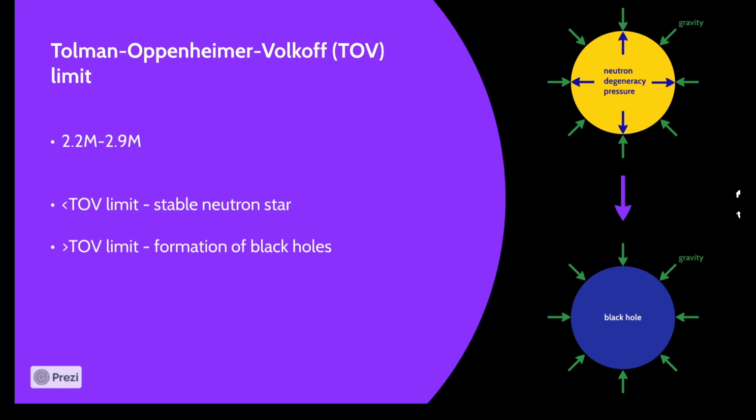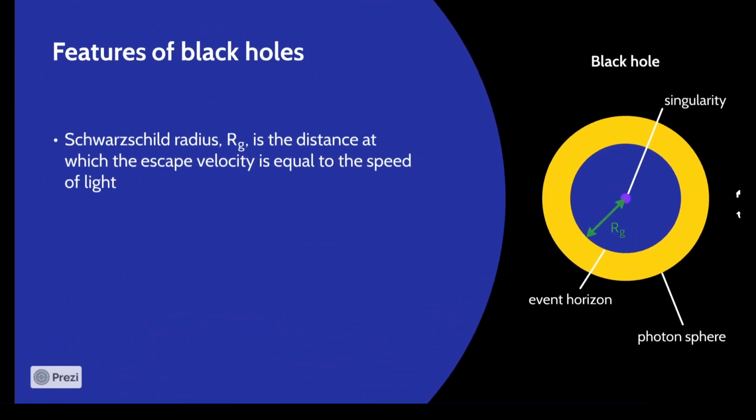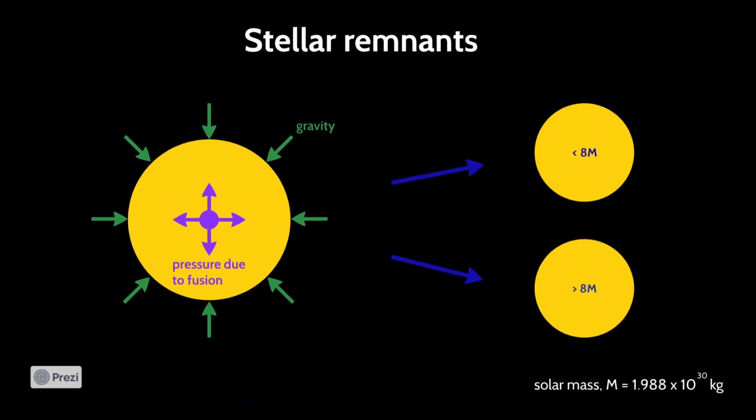A black hole forms when the force of self-gravity is greater than the outwards acting neutron degeneracy pressure, which causes further gravitational collapse. At a certain distance from the singularity of a black hole, the escape velocity of a mass is the same as the speed of light. This distance is called the Schwarzschild radius. At distances less than the Schwarzschild radius, even light cannot overcome the gravitational attraction of the black hole.